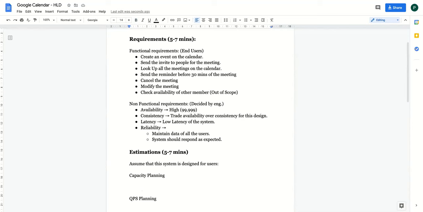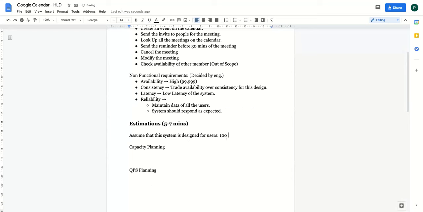Let's say 10K is very less. Let's say we are designing it for 100 million users. Okay. Let's assume that we are designing this system for 100 million users. Now, not all of those will be daily active users, right? So let's say 20% of them are daily active users. So we'll say that 20 million are daily active. Okay. So this is the assumption which you have made, correct?